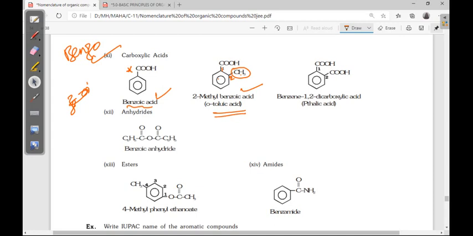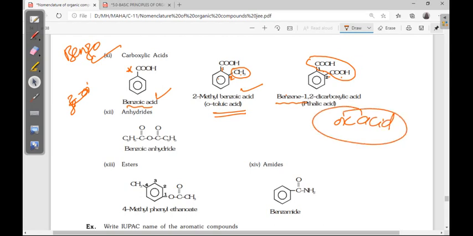Next, benzene-1,2-dicarboxylic acid. Here benzene is the parent. We are not giving oic acid here. Why? Because we are not taking numbering.